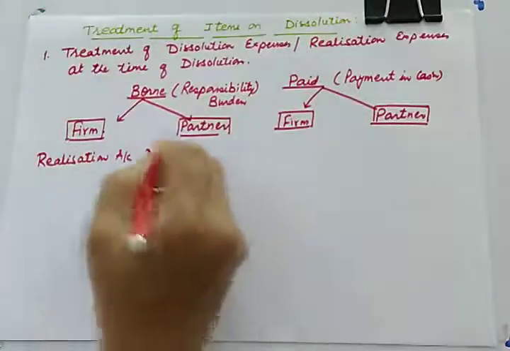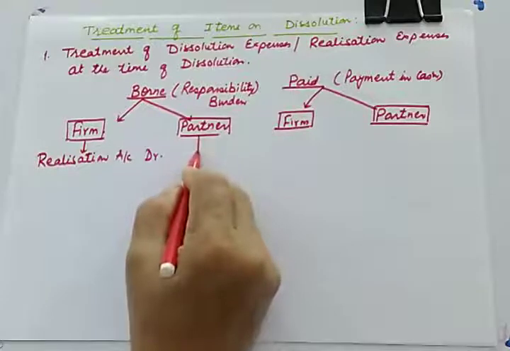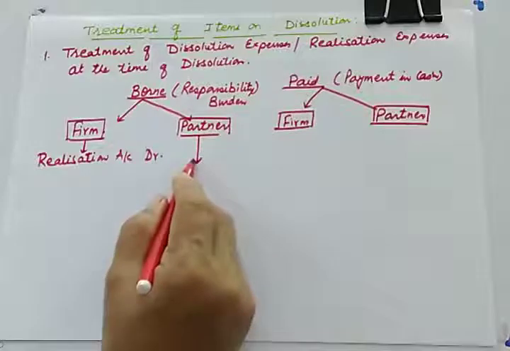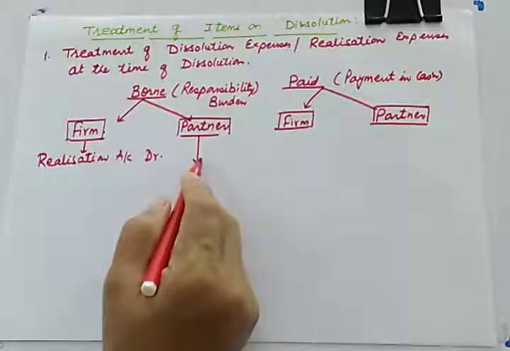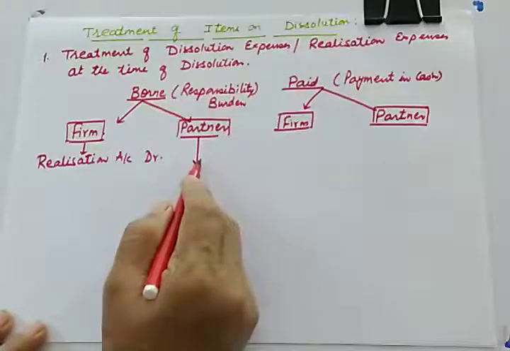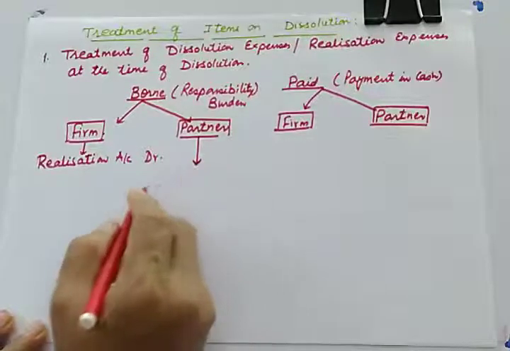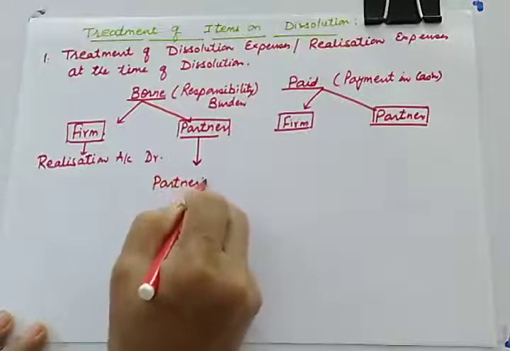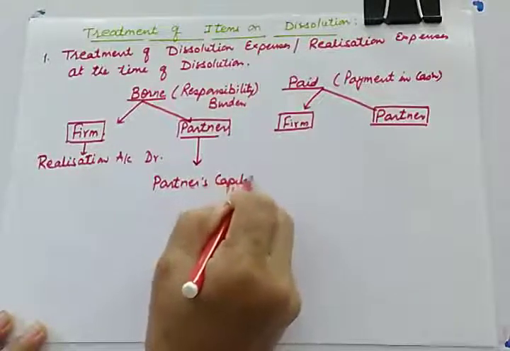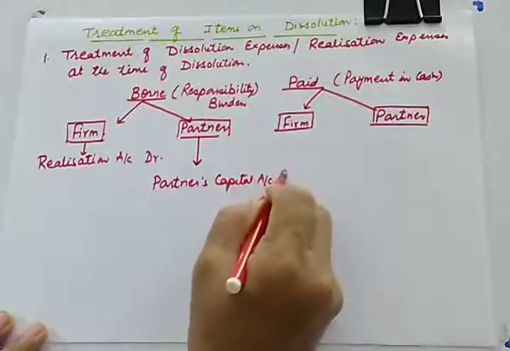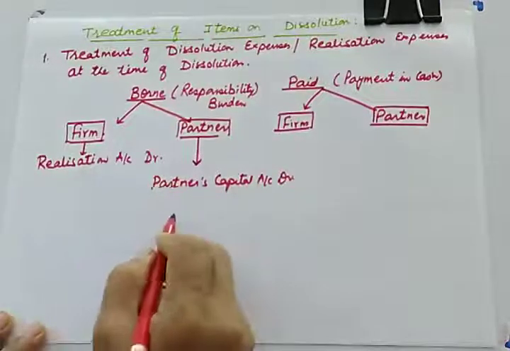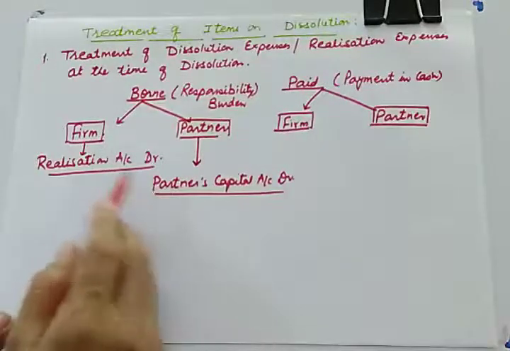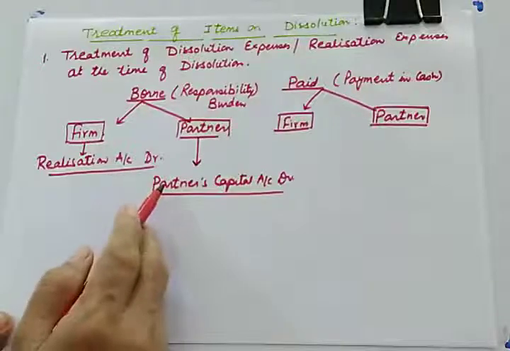Likewise, if a partner is taking the responsibility, the partner will take up the whole accounting process and whole dissolution process, and he is ready to bear the realization expenses. In that case, we'll give debit to the partner's capital account. That particular partner's capital account will be debited, whosoever is taking the responsibility. So this was about bearing or taking up the burden of dissolution expenses.